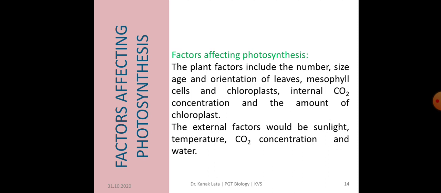But the external factors include sunlight, temperature, carbon dioxide concentration and water. So let us discuss the external factors.